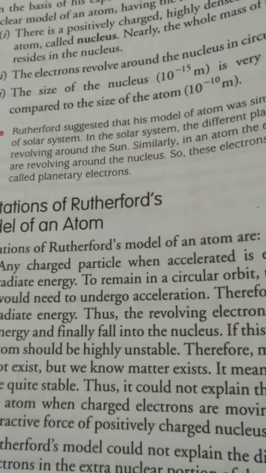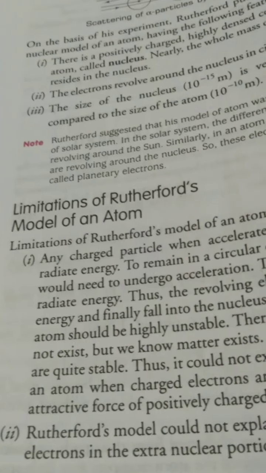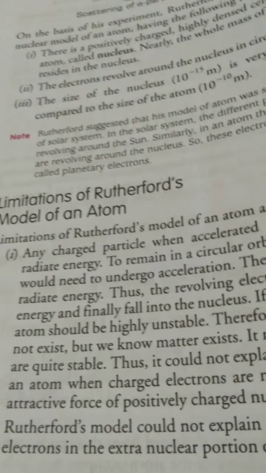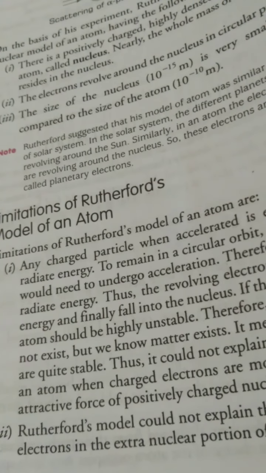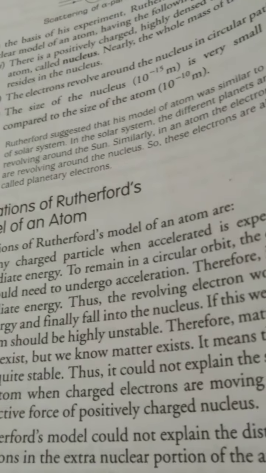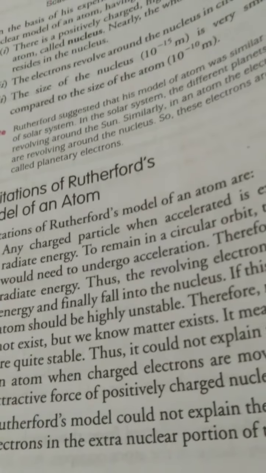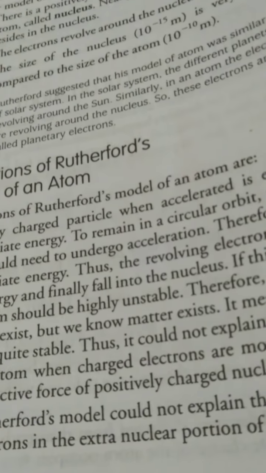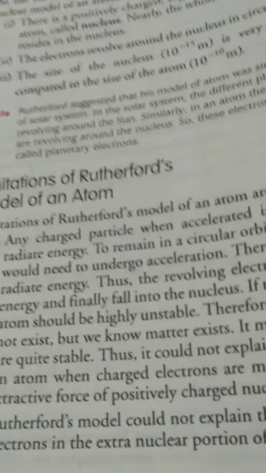He is telling that negatively charged particles are revolving around the nucleus of the atom in a circular path. So he is very successful in telling the positions of the positive and negative charge. Thomson's model of the atom could not explain where the positive charge is situated and where the negative charge is. He was saying that overall, everywhere, the positive and negative charge are scattered. Here Rutherford told this, which was a very big thing. He said that the positive charge is in the nucleus and the negative charge is around it, in a circular path in which electrons revolve with high speed.